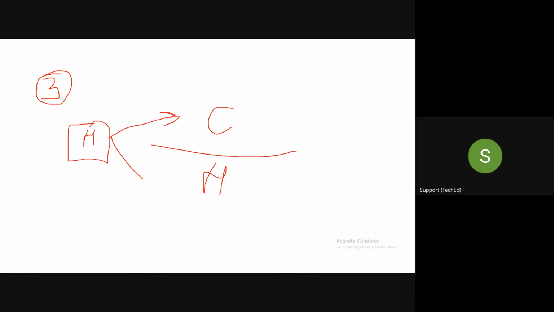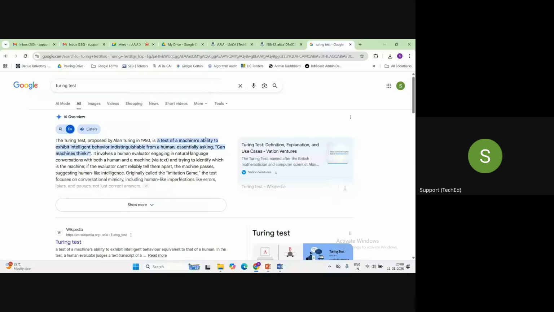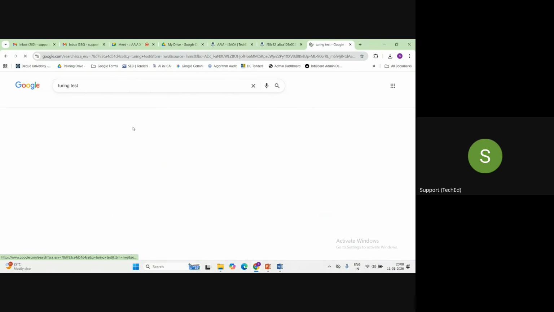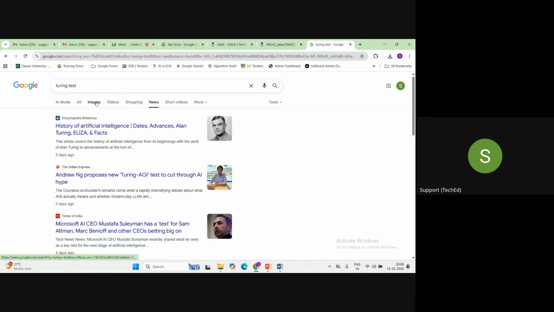Now this interrogator is not aware which of the two is human and which is the computer. He'll just ask a series of questions to both parties, and both will reply. After that, the interrogator needs to guess which of the two is human and which is the computer. So what is this called, guys? This is called a Turing test.